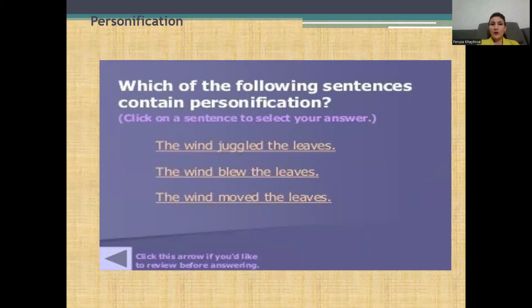Let's check your knowledge. Which of the following sentences contains personification? The wind jogged the leaves. The wind blew the leaves. The wind moved the leaves. Which? The wind jogged the leaves. It's the correct answer. That's right.